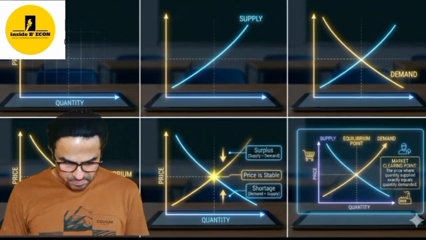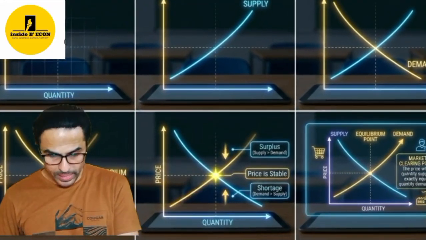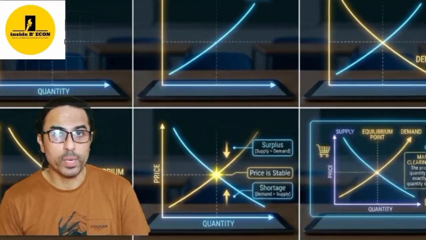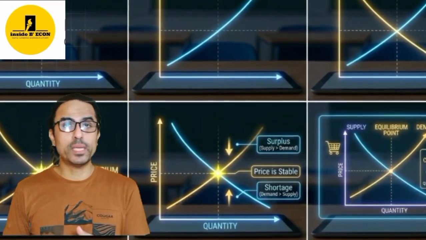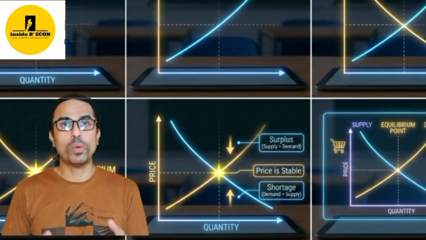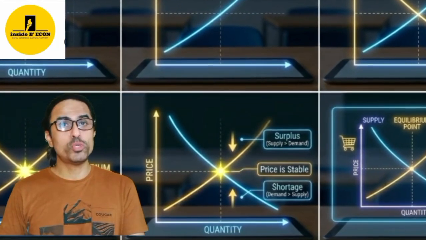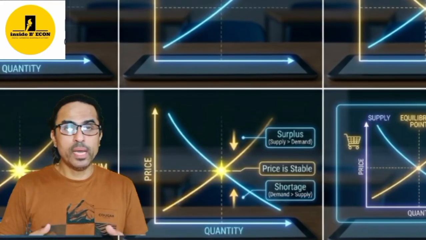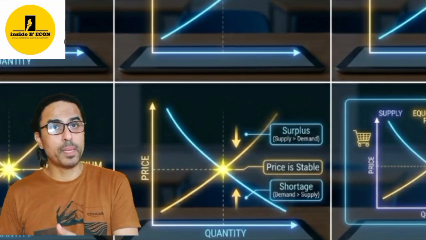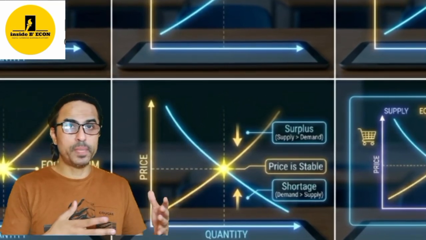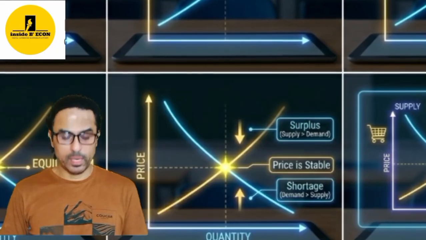Always draw a fully labeled diagram showing what is taken on the x-axis and on the y-axis, with precise points shown. Let's say you are drawing a PPC. When you draw it, you need to mention what is taken on the x-axis and what is taken on the y-axis, and if you are locating a point there, you need to show it precisely. Similarly, if you are drawing a demand-supply diagram, you have to show the point of equilibrium, along with what is being taken on the x-axis and the y-axis, to get full marks.